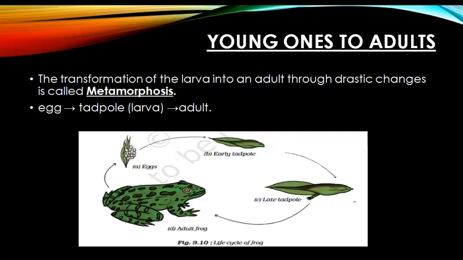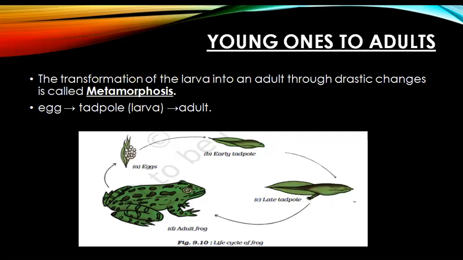The tadpole emerging from egg will have gills, tail, etc. in the early and late tadpole stage so that they can swim easily in water. Then it undergoes abrupt changes and develops into mature frog.